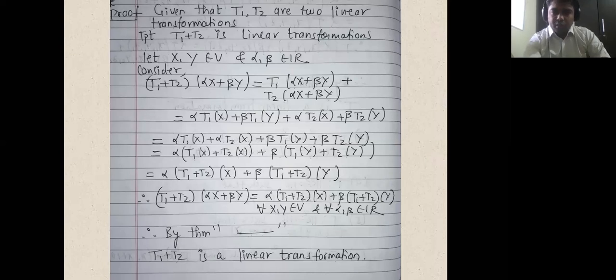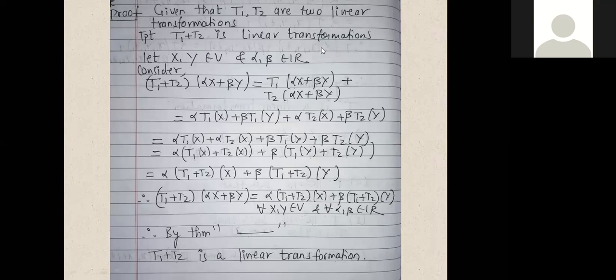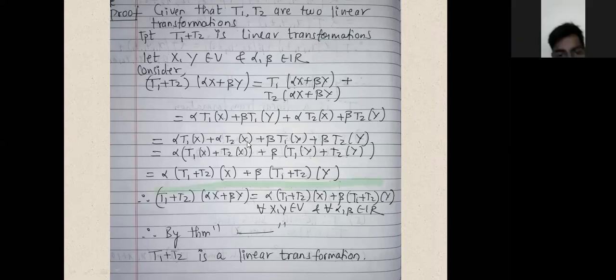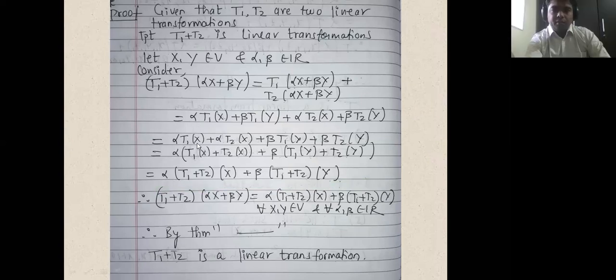So further we'll take alpha together, we'll take beta together. If I take alpha common, then what I will get in the bracket is T1 of x plus T2 of x, and if I take beta common, I'll get T1 of y plus T2 of y. But now T1 of x plus T2 of x, if you see the definition of T1 plus T2, is exactly similar to T1 plus T2 of x.